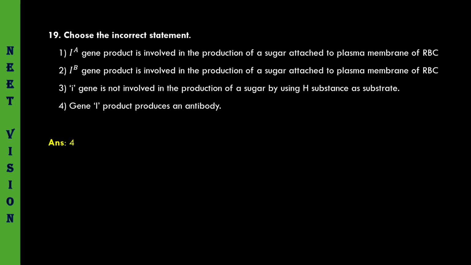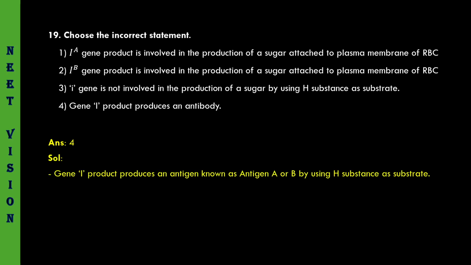Let us see. Fourth one is given. Gene I product produces an antigen known as antigen A or antigen B, using a substance as substrate. So if the dominant allele is present, then it can produce. So IA and IB are dominant alleles over the i, which is the recessive allele. Coming to the next one.